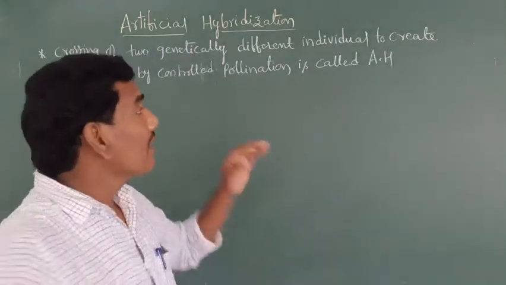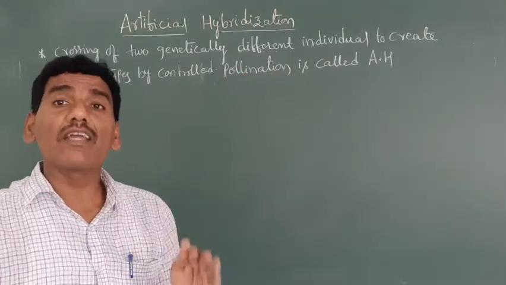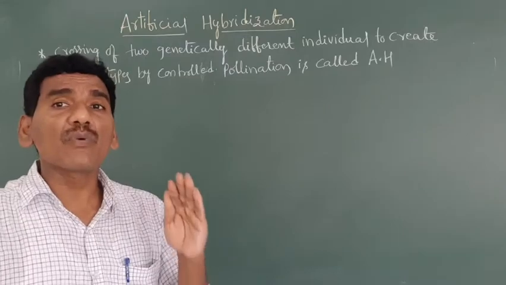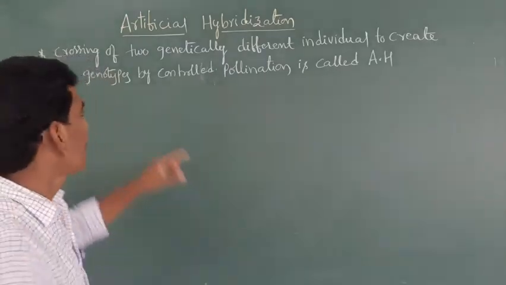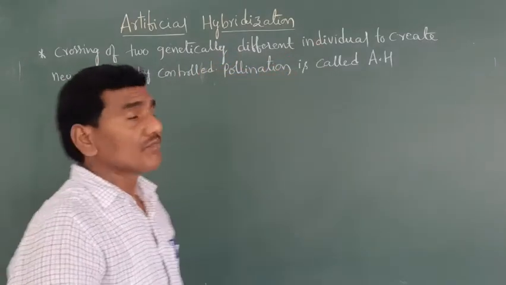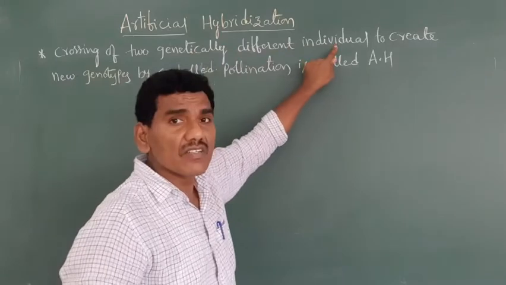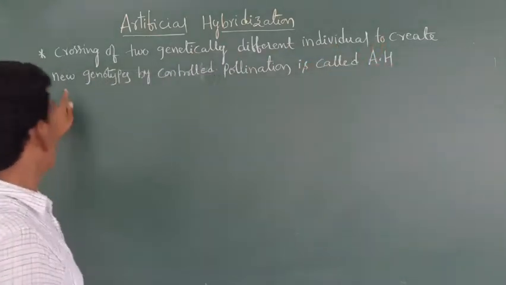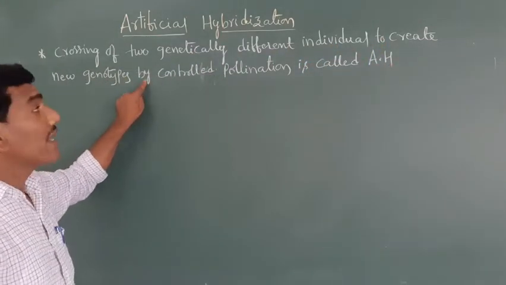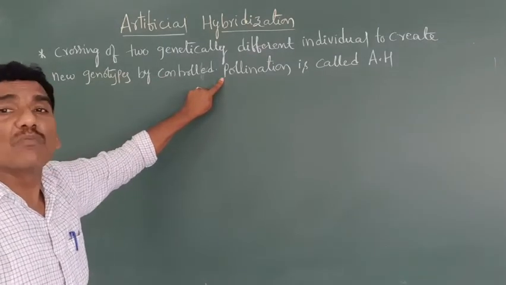If you observe the definition clearly, you can understand artificial hybridization. Crossing of two genetically different individuals to create new genotypes by controlled pollination is called artificial hybridization.